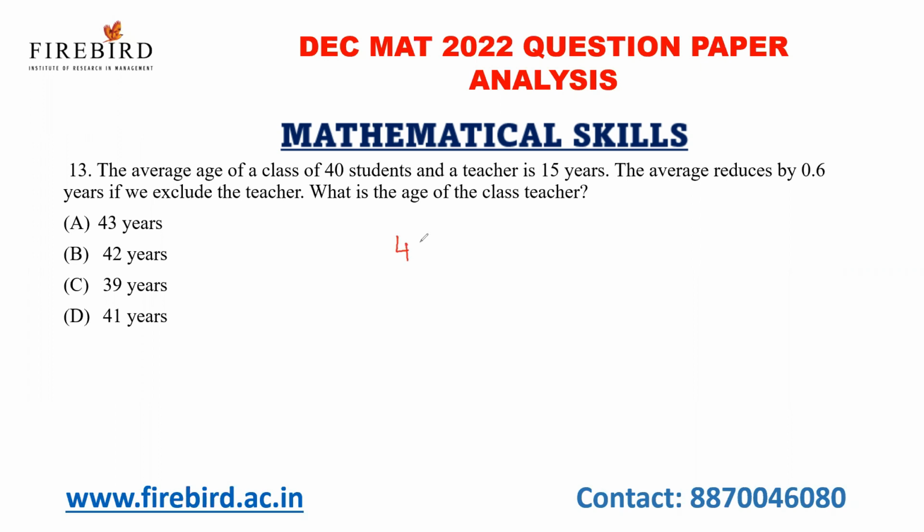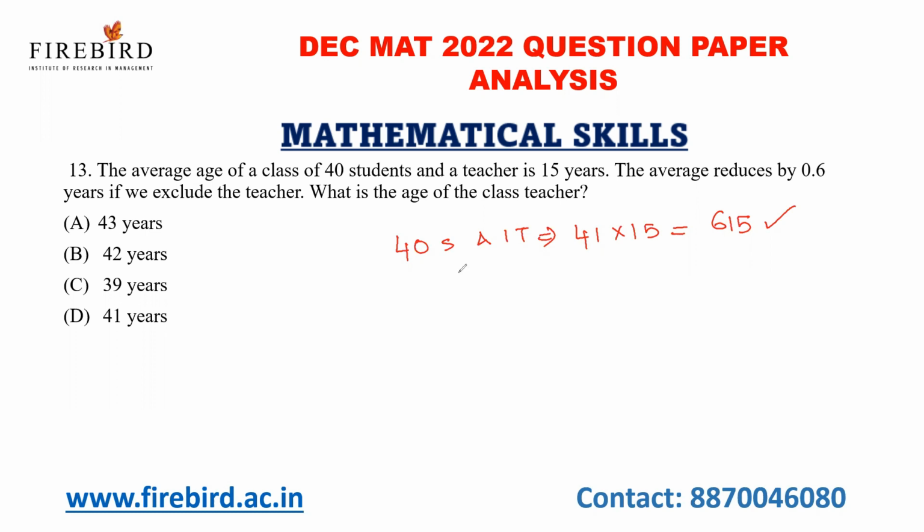See, 40 students and a teacher. The total is 41 students. So 41 students into 15, you'll get 615 as the total ages of the 41 people.